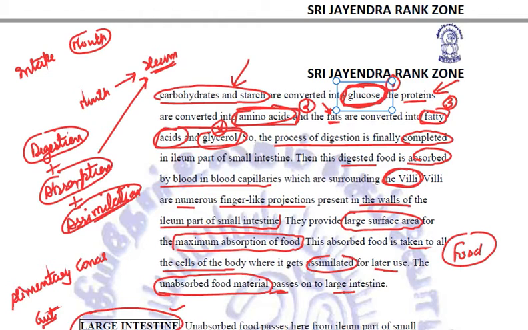After the process of digestion is finally over, now the absorption will take place, and this absorption will take place through finger-like projections called villi, which will increase the surface area for the maximum absorption of food. All the food absorbed into the blood capillaries is transported to all the body parts for assimilation.